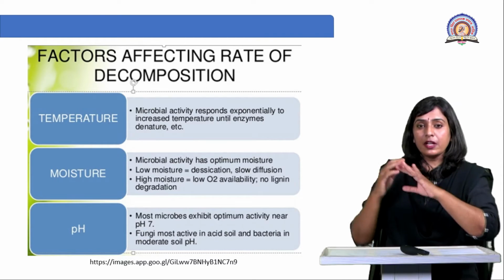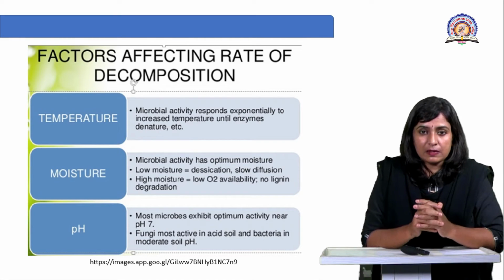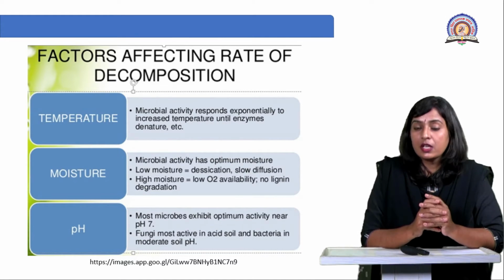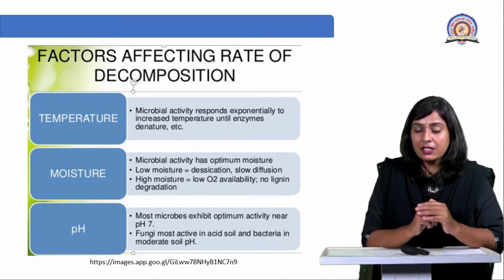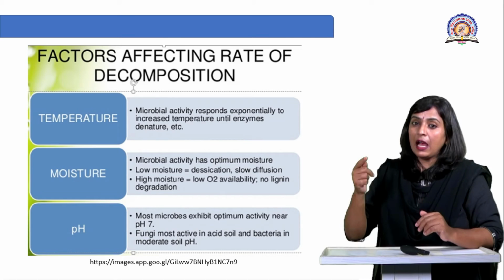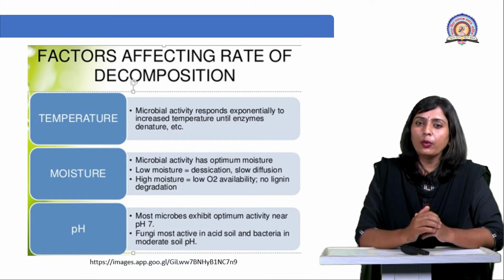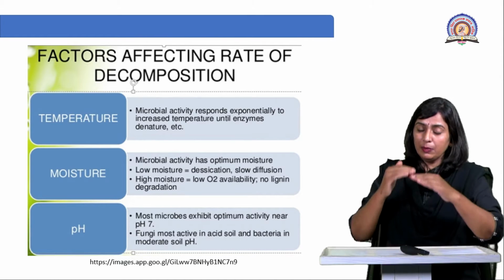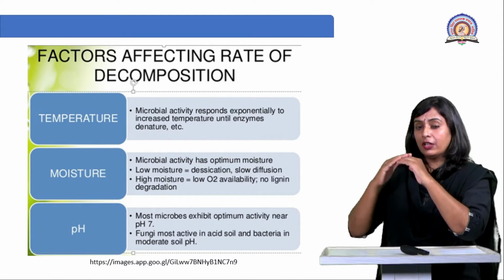There is a limit, right? It won't happen that microbes active at 30 degrees Celsius will show better activity at 45 or 40 degrees Celsius. Is it like that? No. Then what? If the microbes are active, their optimum activity is observed at 30 degrees Celsius.